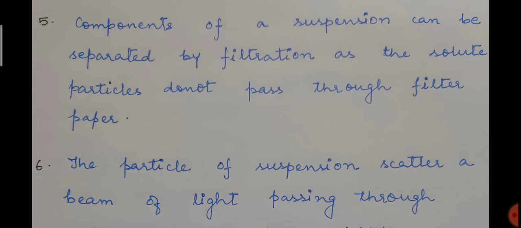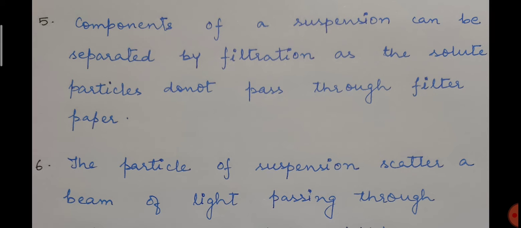When we pass suspension through filter paper, the solid particles, as their size is larger than the size of the holes present in filter paper, remain over the filter paper, whereas the other component, which is generally water, easily passes through the filter paper. So we can easily separate the components of suspension by filtration.